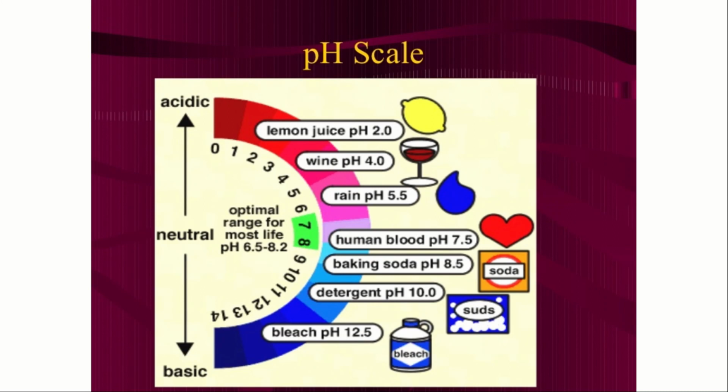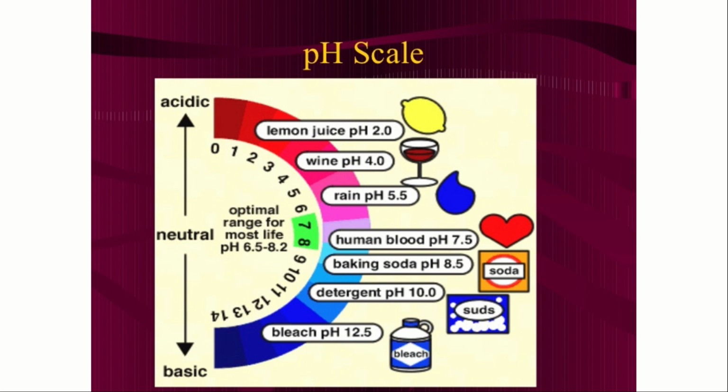Let us know about the pH scale. As we know, the number 7 on the pH scale denotes neutral. All the values less than 7 show it is acidic, and all the values greater than 7 show it is basic, that is alkaline. For example, lemon juice has a pH of 2, which is acidic. We know that lemon has citric acid.